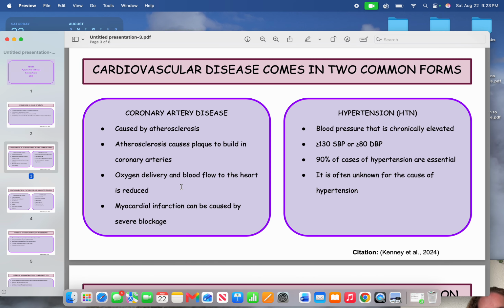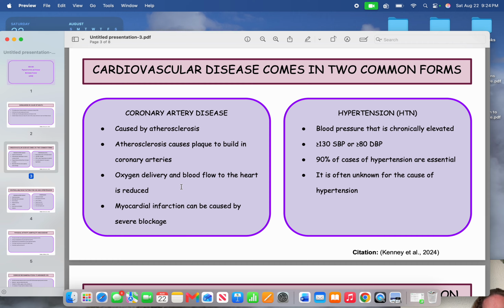Coronary disease comes in two common forms: coronary artery disease and hypertension. Coronary artery disease develops mainly through atherosclerosis, which is the buildup of plaque within the arteries. As plaque builds up in the arteries, blood flow to the heart can become restricted. This means the heart will receive a lot less oxygen than it should, and if the blockage becomes severe enough, it can result in a heart attack, and that's really not good. Then you could die.